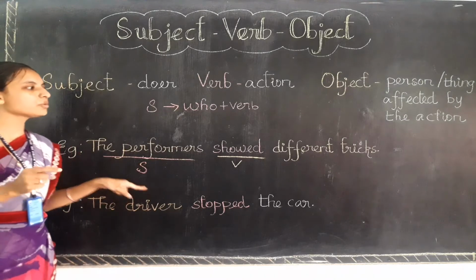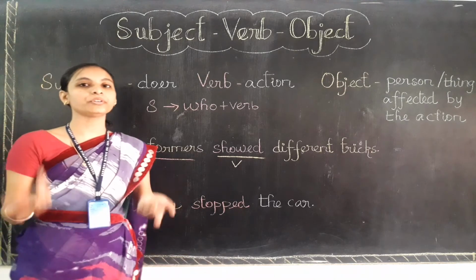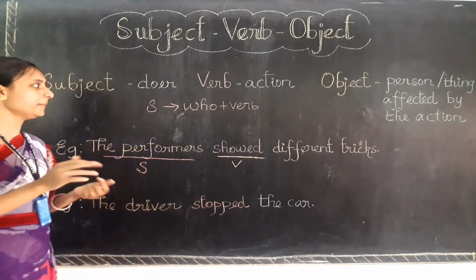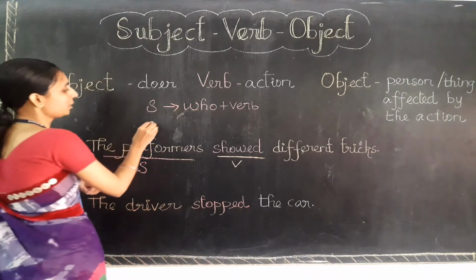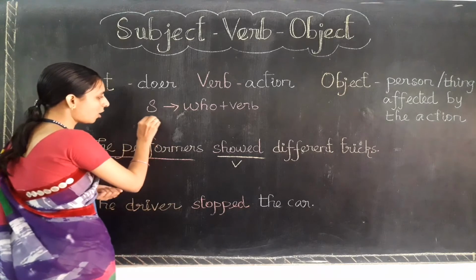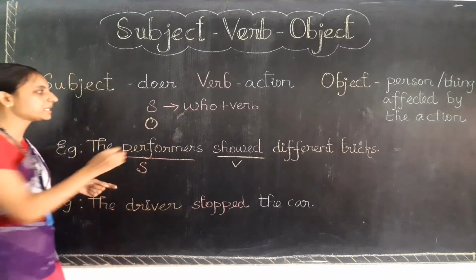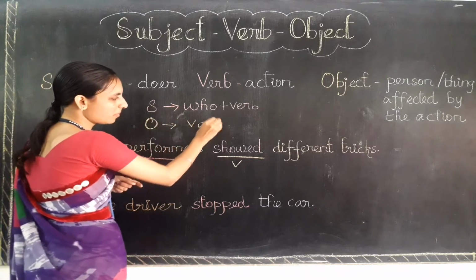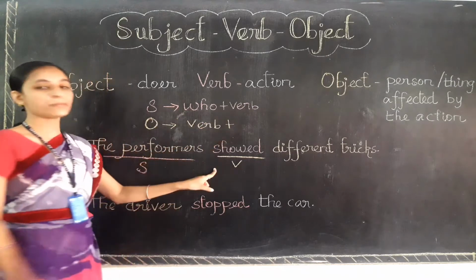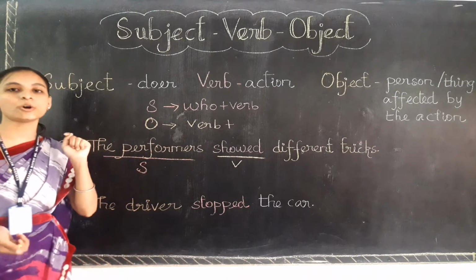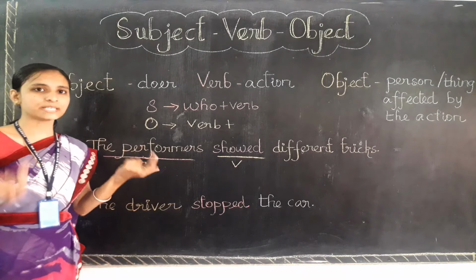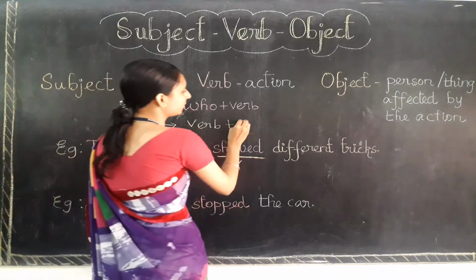Clear? Okay, so how can we find the object which is present in this sentence? Simple method. If you want to find the object, O stands for object, you need to ask a question to the verb. With the help of the verb, we can find the object. Which type of question do we need to ask? We simply need to ask what?